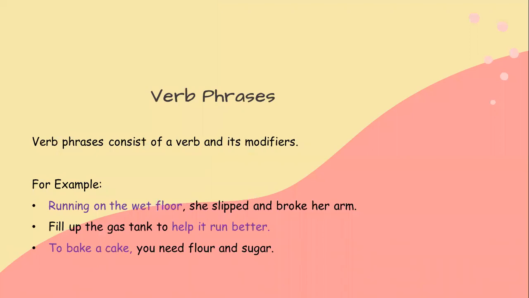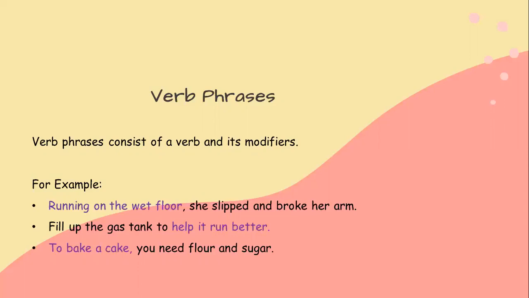Verb phrases. Verb phrases consist of a verb and its modifiers. This means that a group of words in the sentence are giving us an idea about the action and how it is performed. For example, running on the wet floor, she slipped and broke her arm. The phrase running on the wet floor is a verb phrase because it consists of the verb running and it gives us the location where the action was being placed. Running on the wet floor.